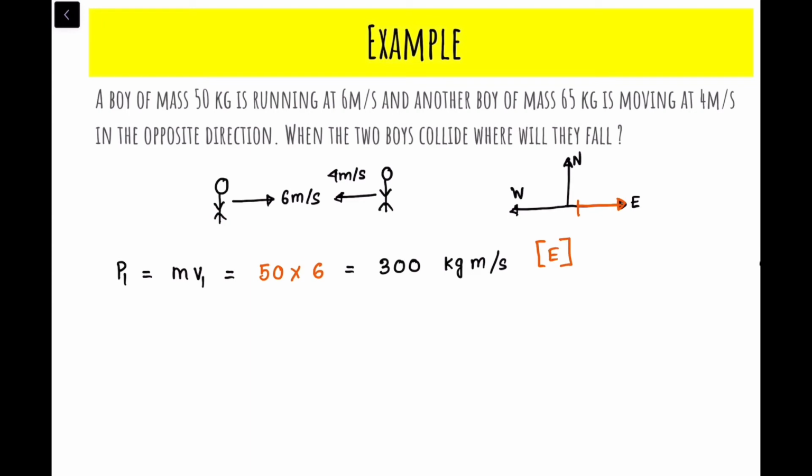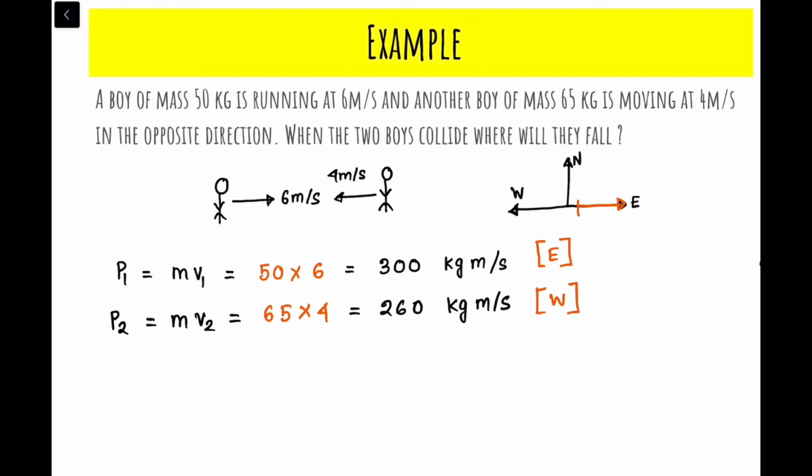Right? So now let's just calculate the momentum of the second boy. So what will be the momentum of the second boy? Mass into velocity of the second boy, right? So what is the mass of the second boy? The mass of the second boy is 65. What is the velocity of the second boy? 4. So that means what is the net momentum? The net momentum of the second boy would be how much? 260 kg meter per second. In which direction? The second boy is running towards the west, right? So the direction is west.